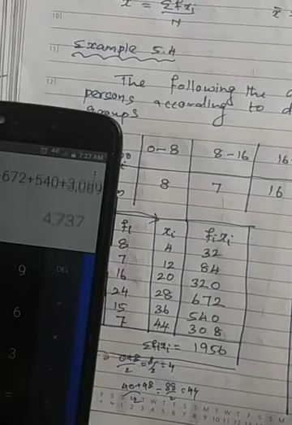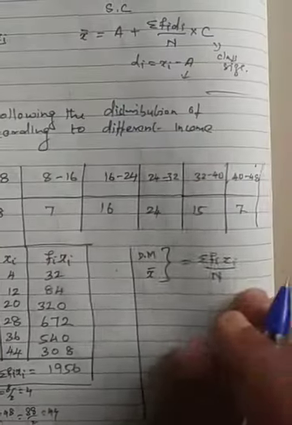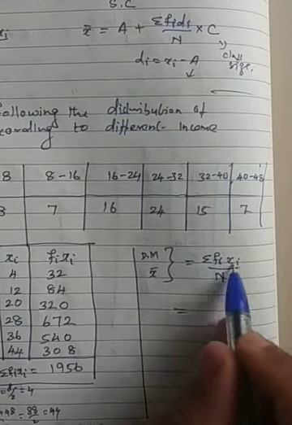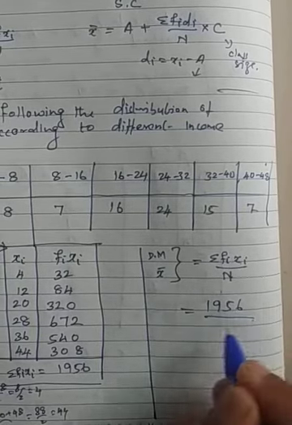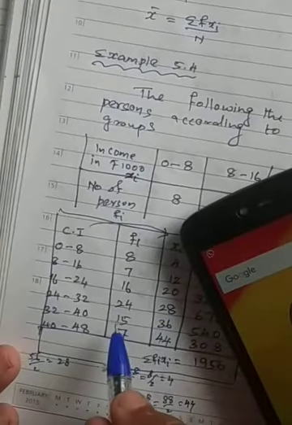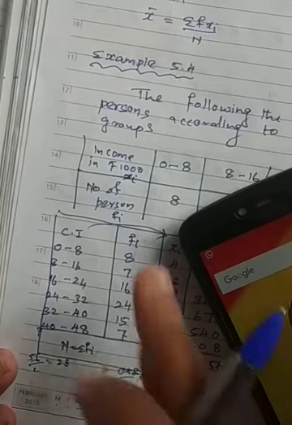Okay, after this one, I have to substitute, right? So what's the sigma Fi xi value? I have got 1956 divided by n. The n value is nothing but sigma Fi. As I told you, n is nothing but sigma Fi. Add all the values of f.